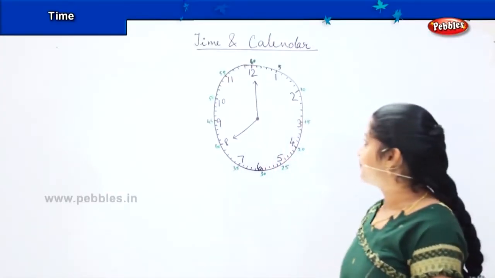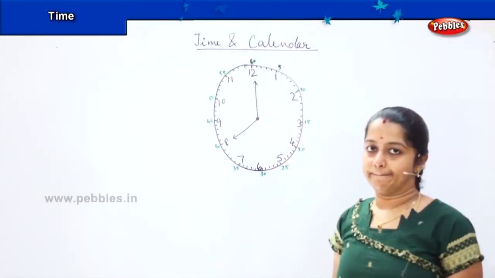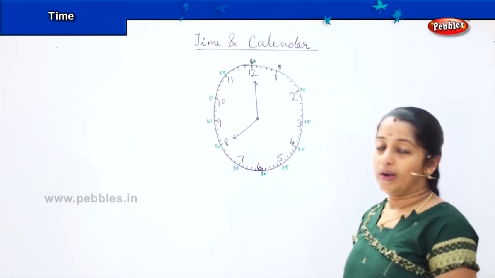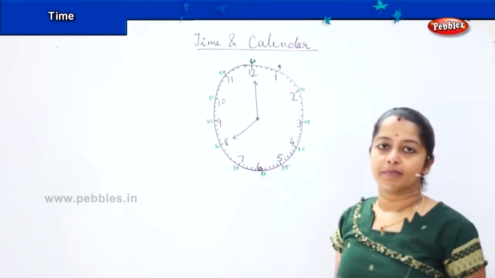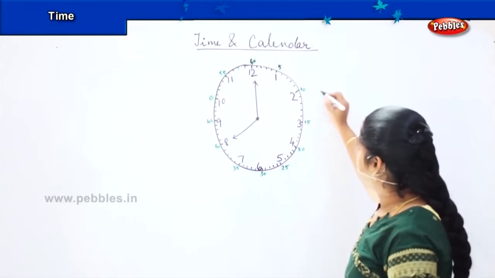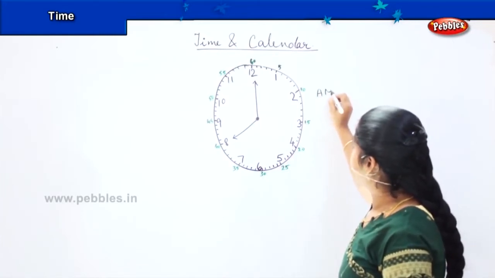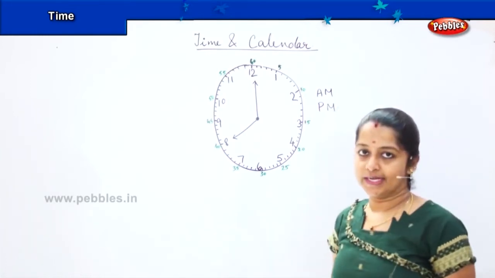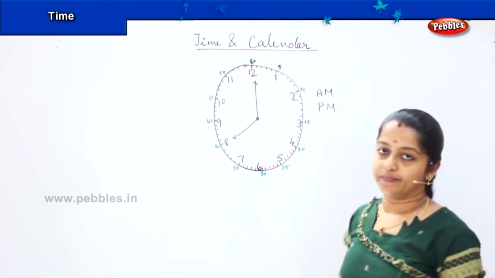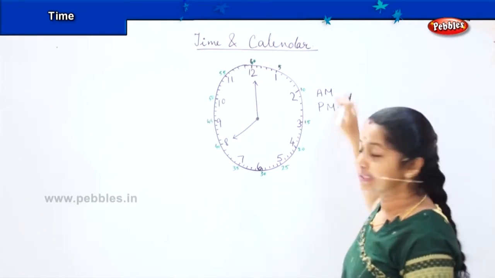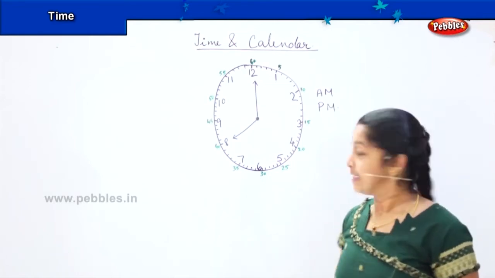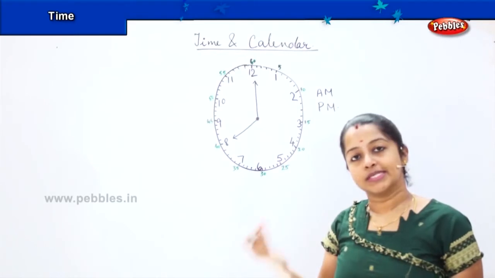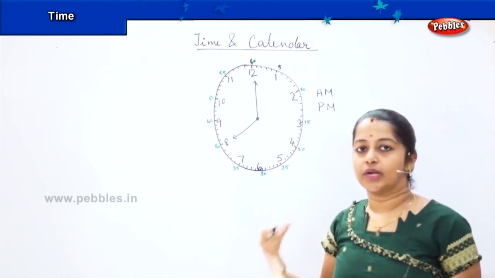So now children, we have understood how to see the time. Yes? Now, one more thing which we have to remember while seeing a time is AM and PM. You would have heard this many times, right? So what is called as AM? AM is nothing but it is morning time. And PM is something which is post morning, in the afternoon and night.